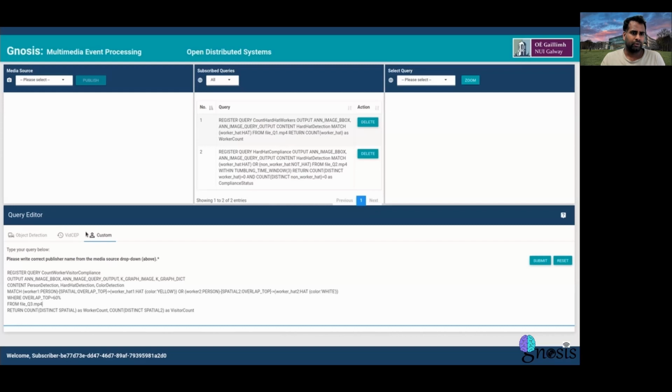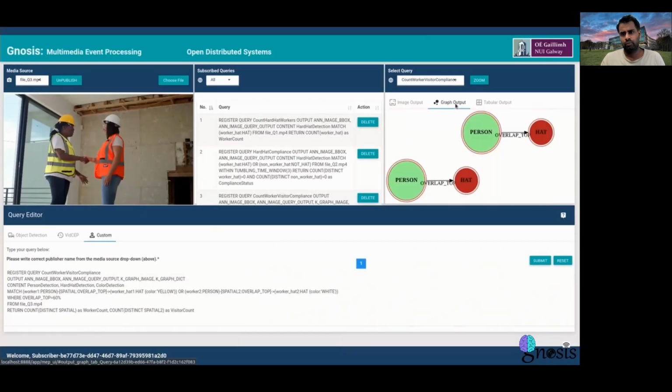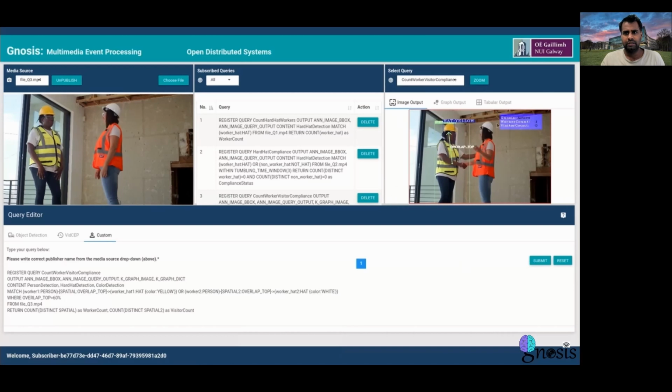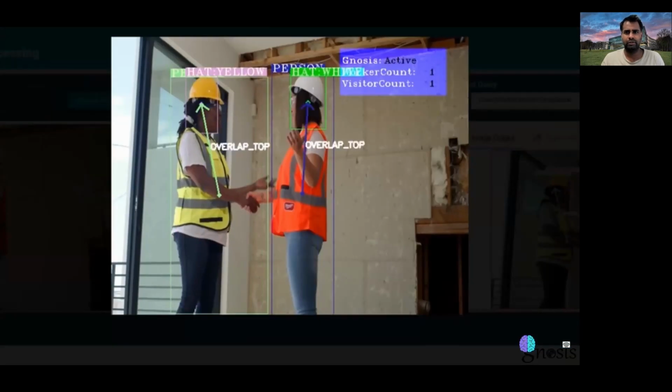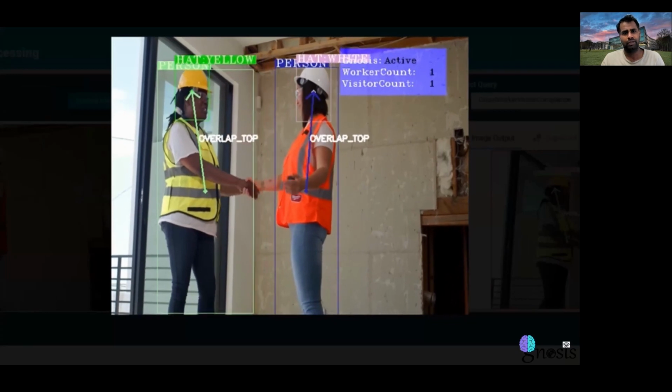If we look into the query, when we paste the query and again stream the data source, different outputs like graph-based output can be shown, and table-based format can be seen here. And in the same way, we can see that here the worker and visitor count is 1, where the detection is happening using the pipeline of 3 models.